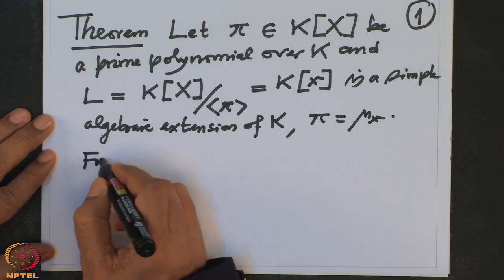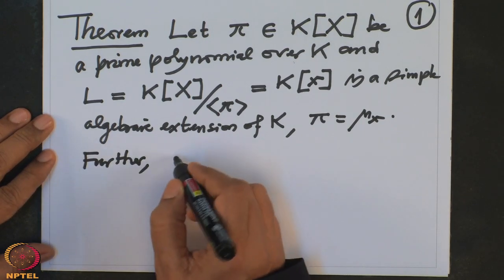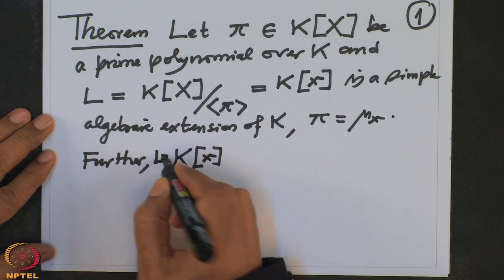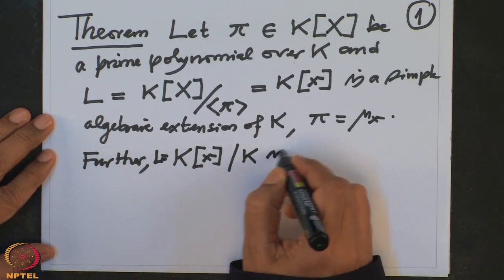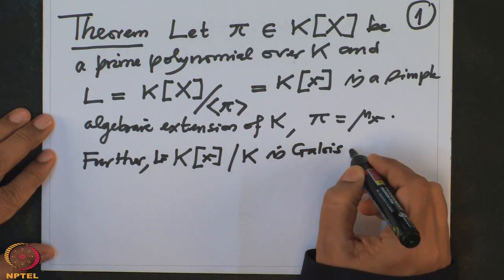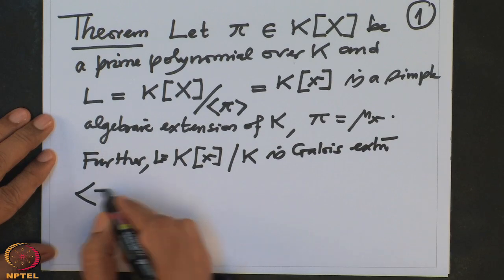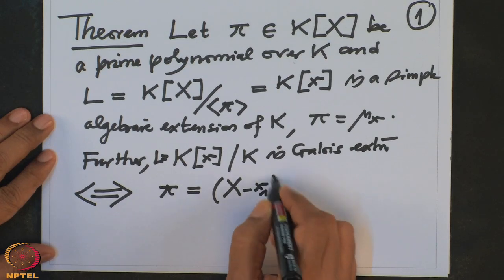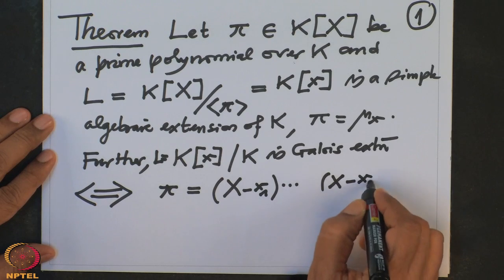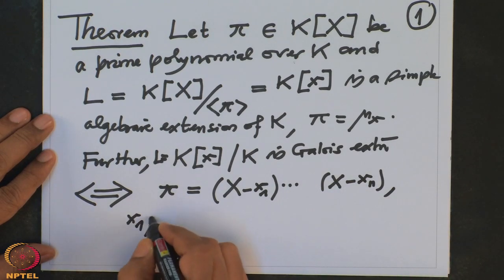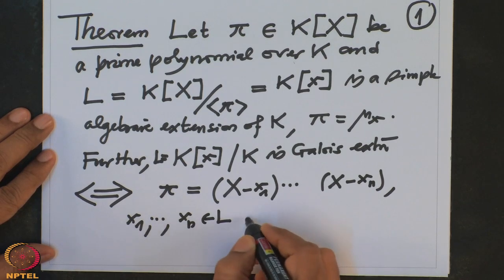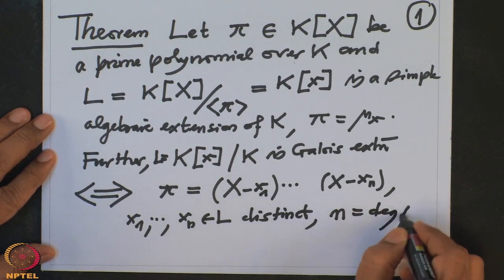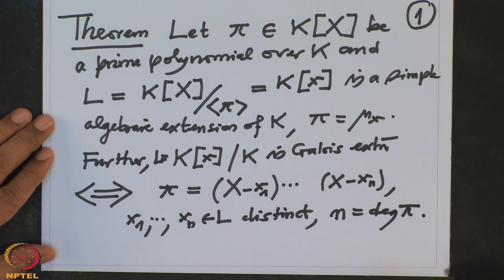Further, K(x), which is L, over K, is a Galois extension if and only if pi splits into linear factors, and all these x1 to xn are distinct elements in L, and this n has to be the degree of pi. Then only it can be a Galois extension.